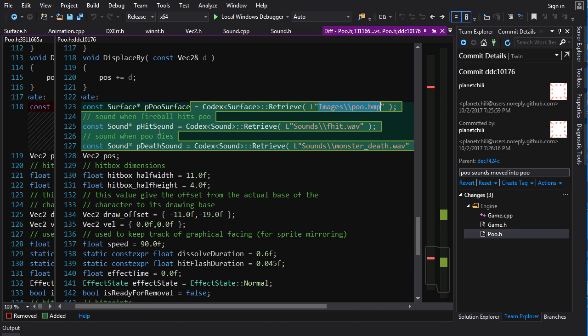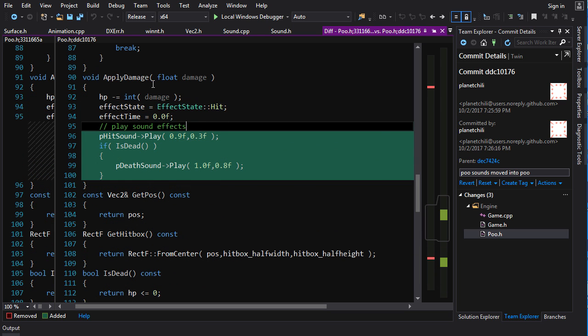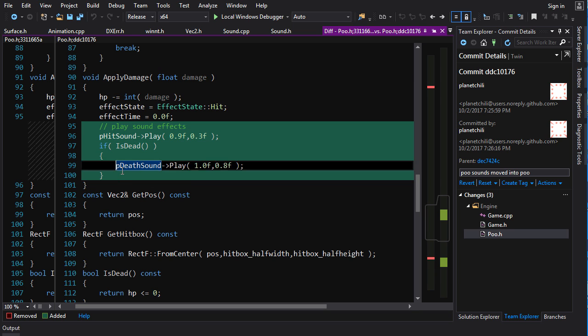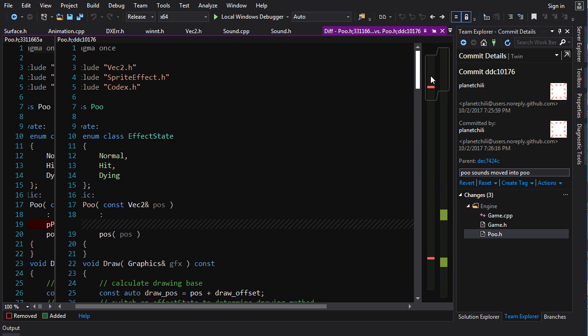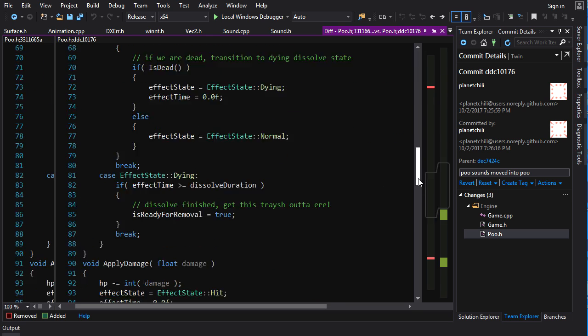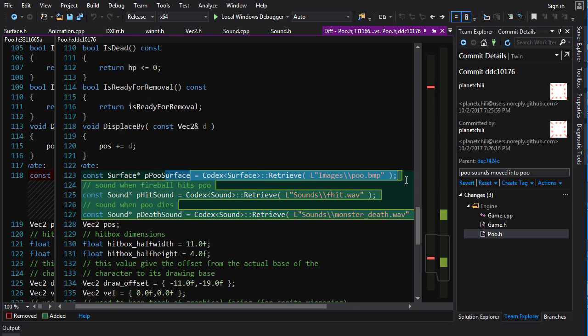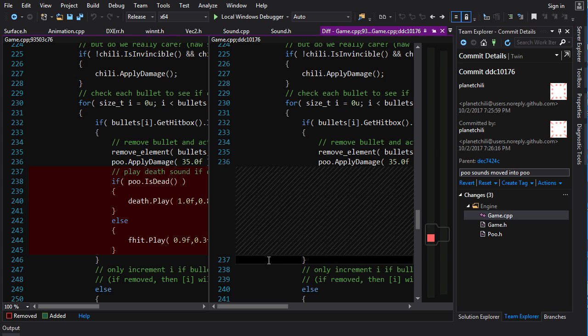So we've got the poo hit sound and the poo death sound, and these are just basic sounds, not sound effects. We retrieve them. When we apply damage, we play the hit sound. If it's dead, we play the death sound. Your lifestyle determines your death style, etc. And up here, we remove this from the constructor because now the pointer is being set down here where it is declared. And that allows us to remove yet more bullshit from game.cpp.